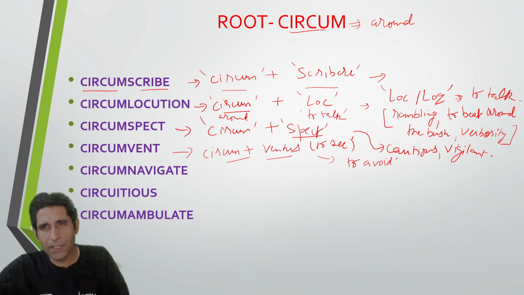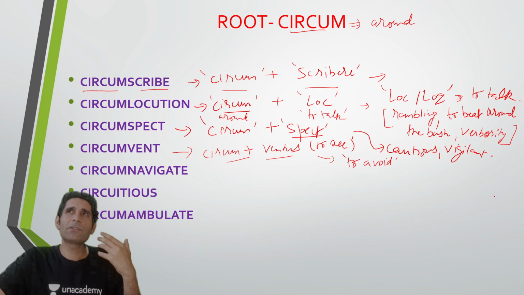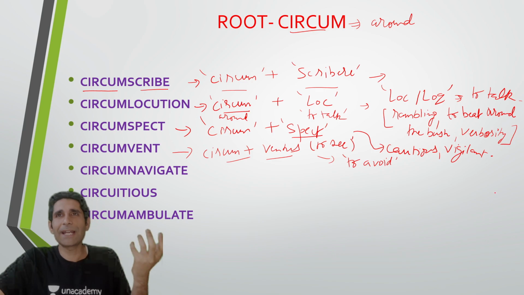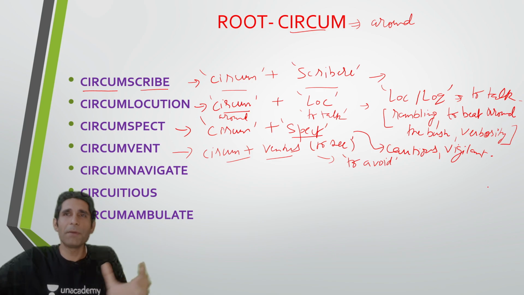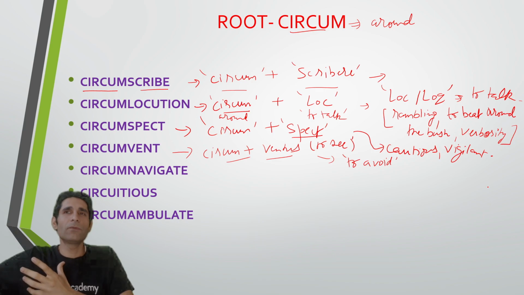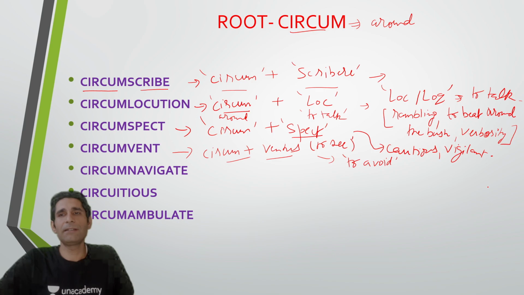Okay, to avoid. For example, I was able to circumvent the crisis by choosing the other option. Okay, so when I say that I chose the other option because I wanted to circumvent the crisis, that means I want to avoid the crisis.